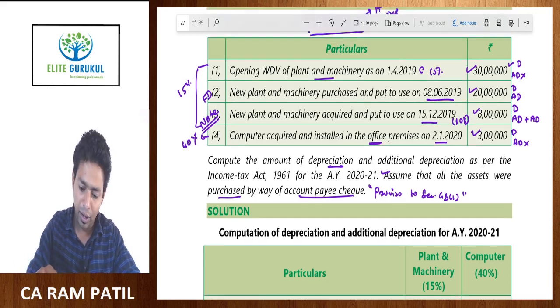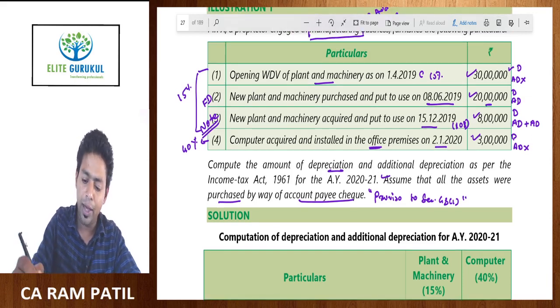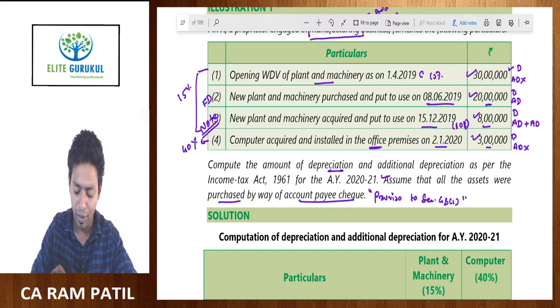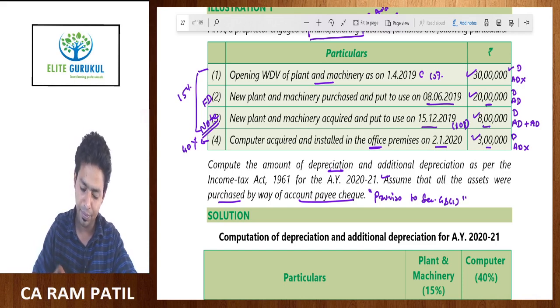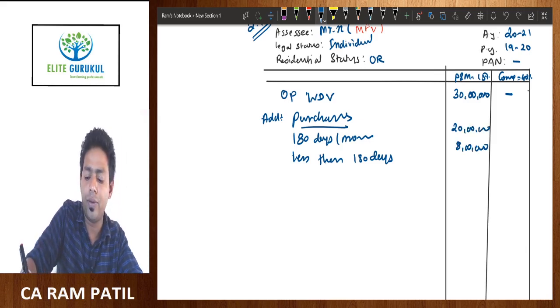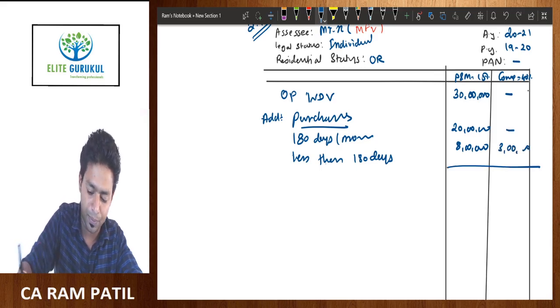This 20 lakh rupees asset is purchased and put to use for 180 days or more, and this 8 lakh rupees is less than 180 days, and this 3 lakh is also less than 180 days. So 20 lakh for 180 days or more, less than 180 days is 8 lakh rupees, and here less than 180 days is 3 lakh rupees.